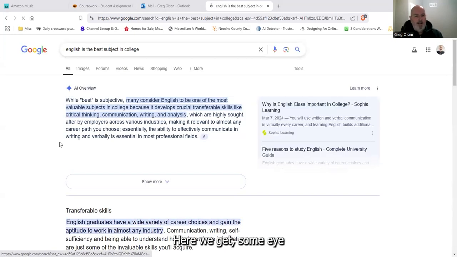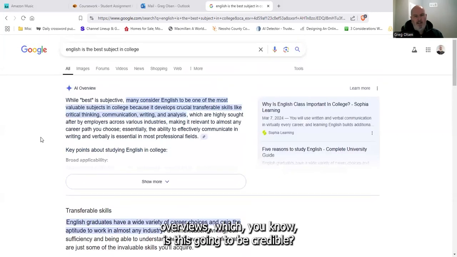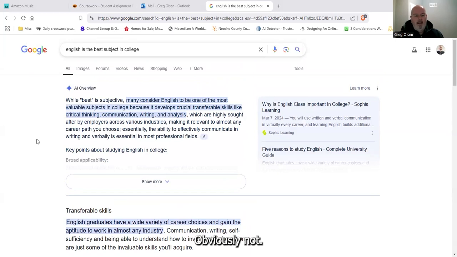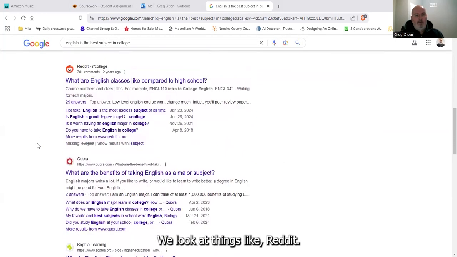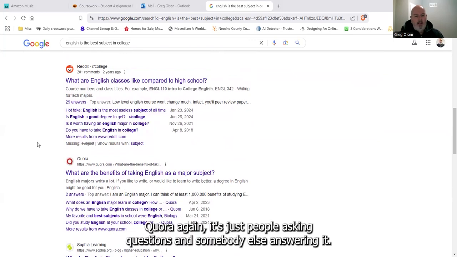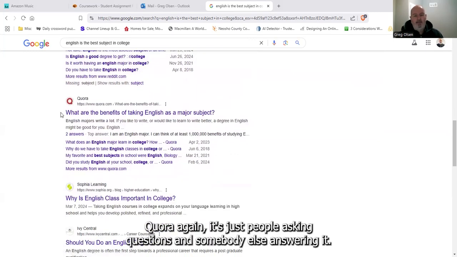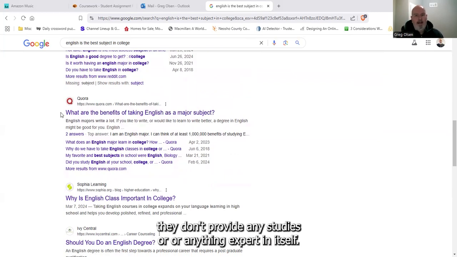Here we get some AI overviews, which, is this going to be credible? Is this going to be something we're going to use? Obviously not. We look at things like Reddit. Obviously, Reddit we're not going to use. These are just opinions given by other people. Quora, again, it's just people asking questions and somebody else answering it. These aren't written by experts, or they don't provide any studies or anything expert in itself.